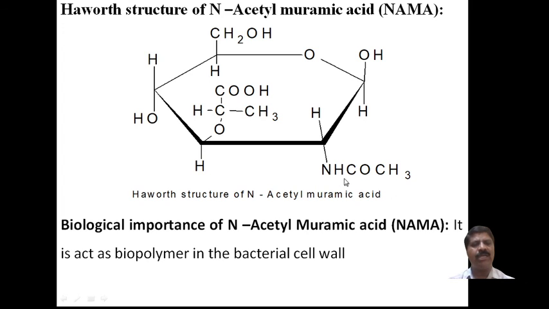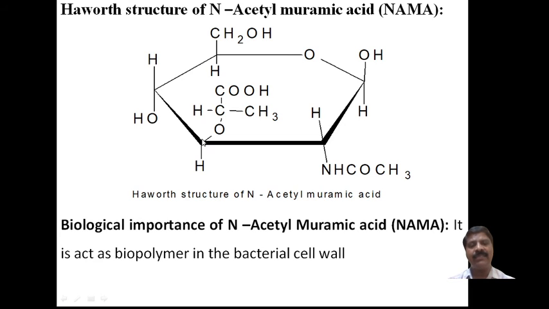First is amination, replacing OH by an amino group. Then the amino group undergoes acetylation using acetyl chloride or acetic anhydride to form N-acetyl beta D glucosamine.